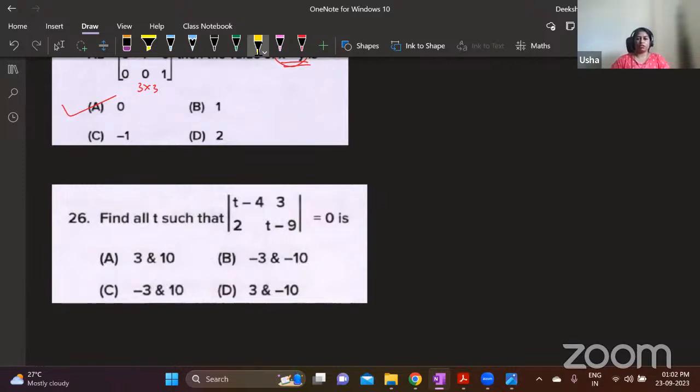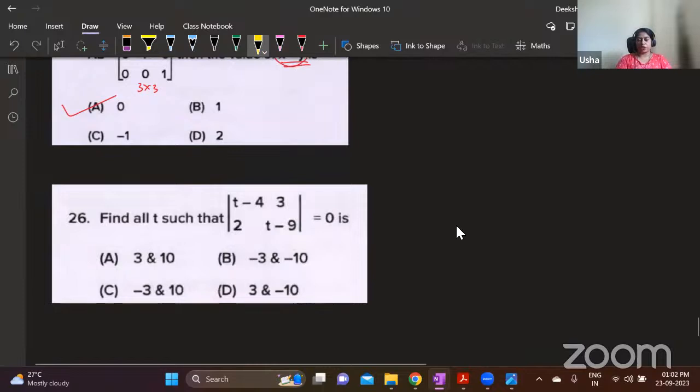Options has only 3 and 10 with different signs. Okay. So here you can substitute the options and check. Or basically, if you simplify this, you're going to get a quadratic equation. Whichever you feel easy, you can use that. Both take almost the same amount of time.